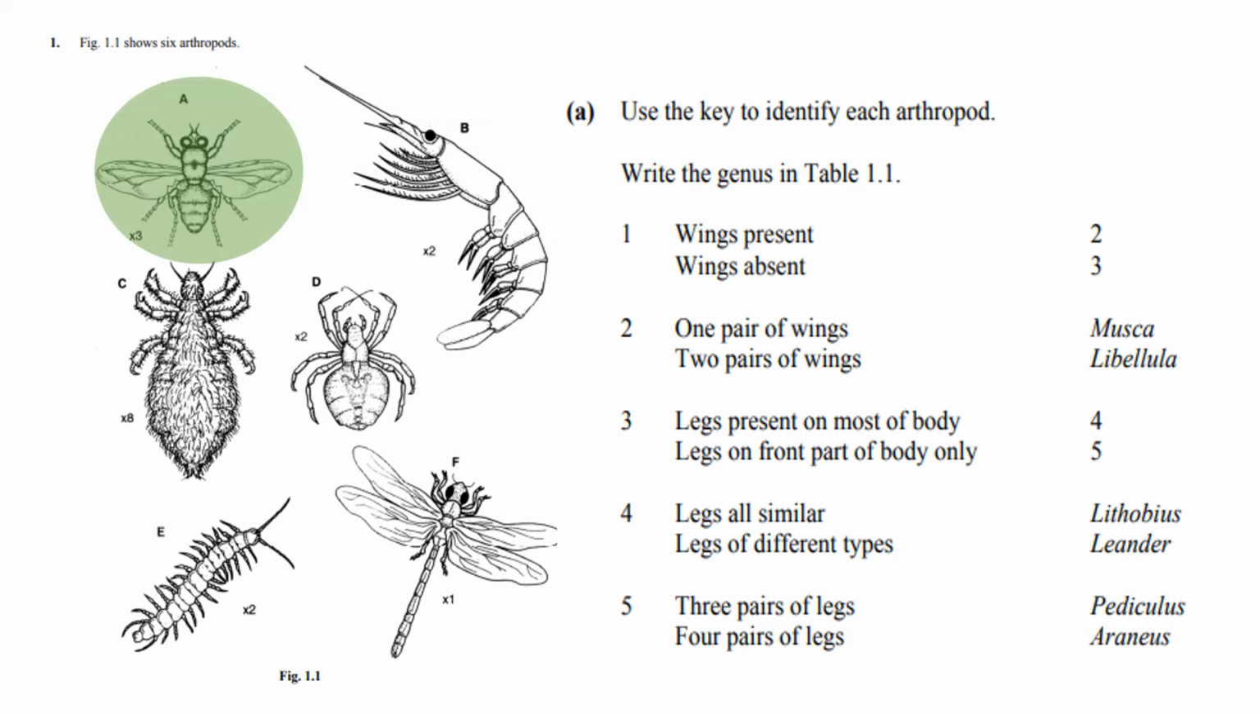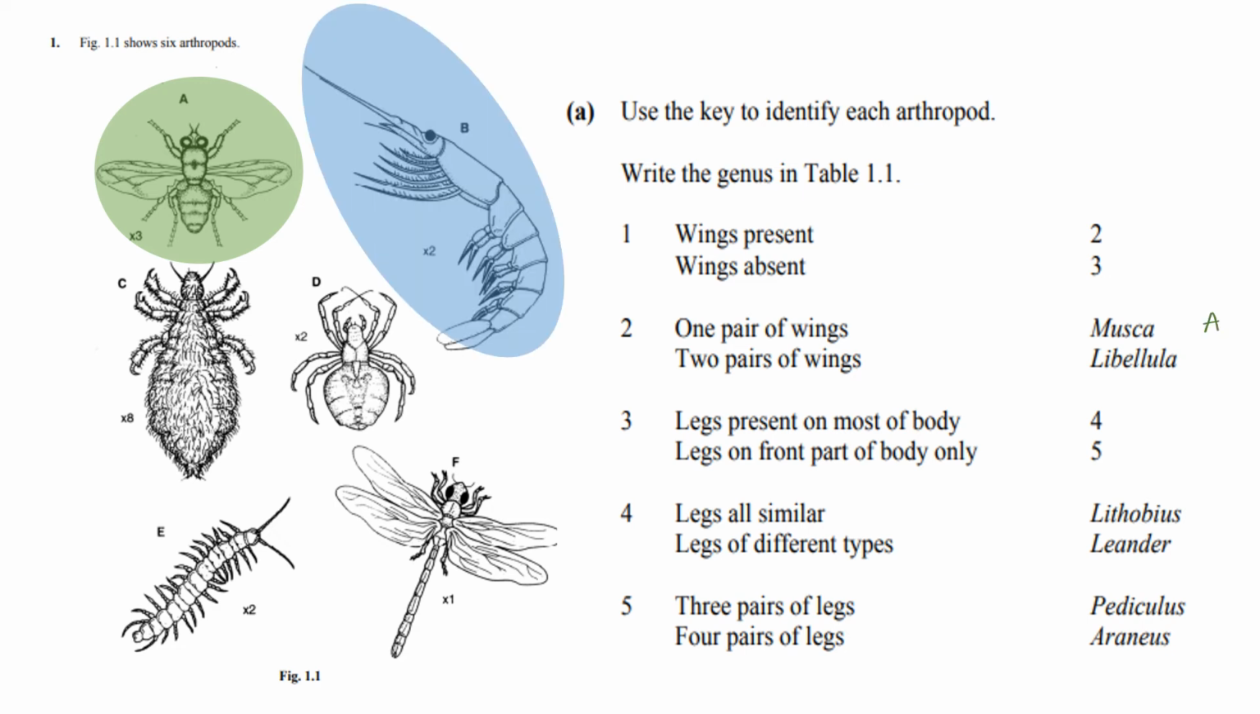Starting off with arthropod A. And starting at step 1, are wings present or absent? This arthropod has wings, so we need to move on to step 2. Step 2, does the arthropod have one pair of wings or two pairs of wings? A has one pair of wings, so we conclude that it is a Musca.